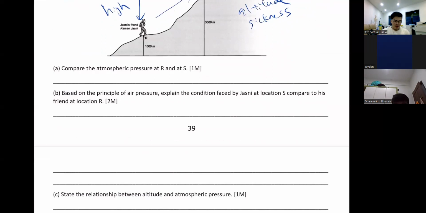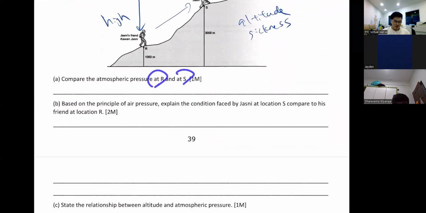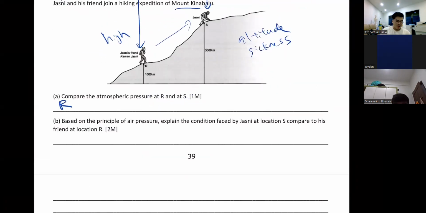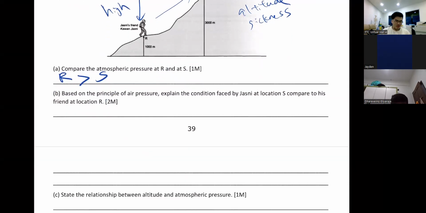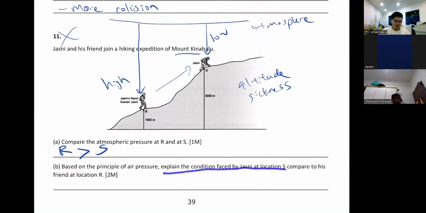All right, so A, compare atmospheric pressure at R and S. So you can say atmospheric pressure at R is higher than S. I'm just going to write it this way. In the exam, you can write your full sentence all you want. I am just lazy, to make your job easier. So B, based on the principle of air pressure, explain the condition faced by Justine at location S compared to his friend at R. So how is Justine? He has lower pressure.